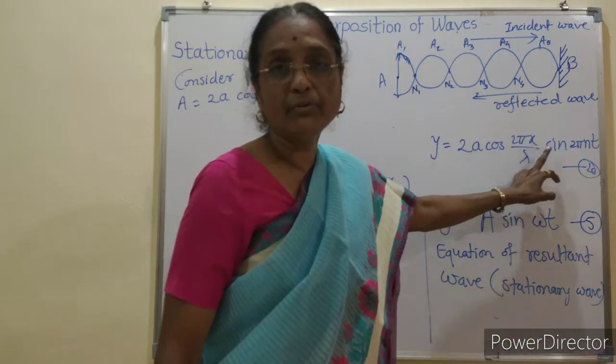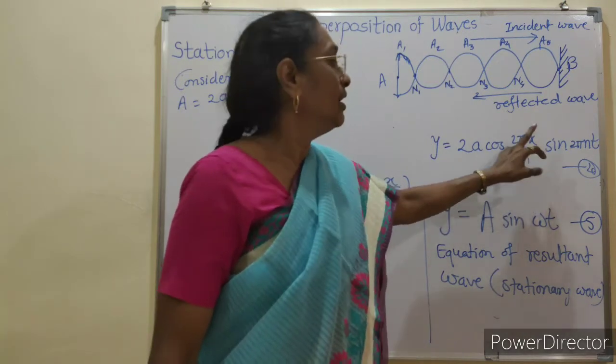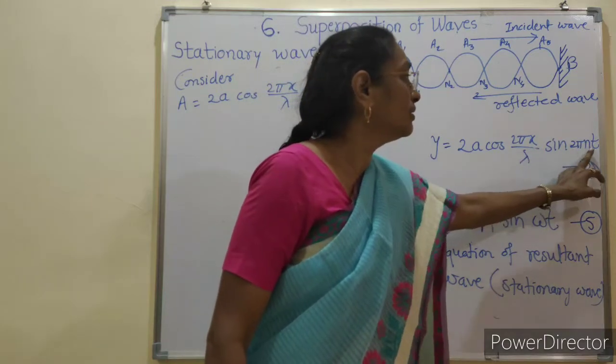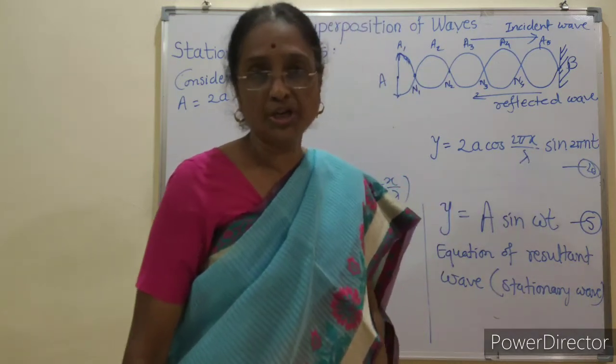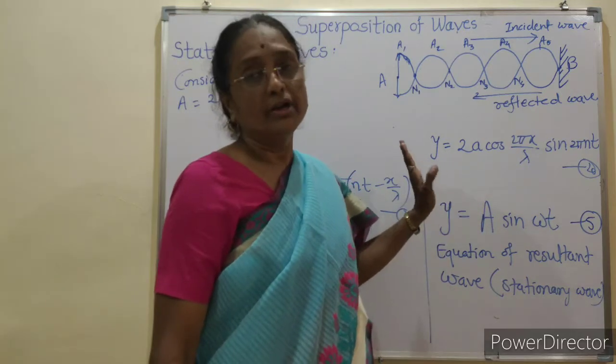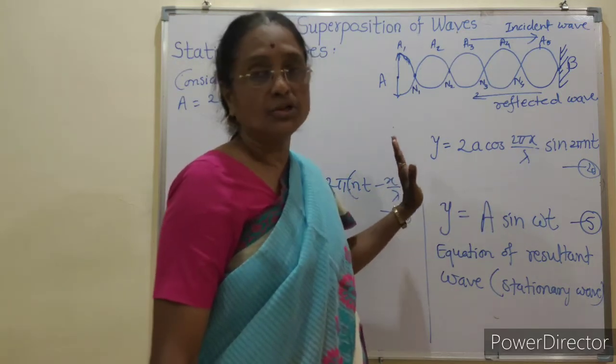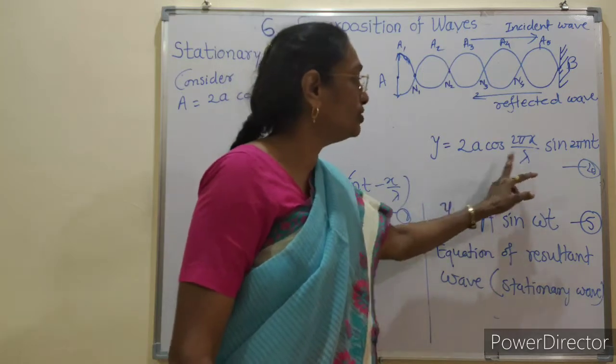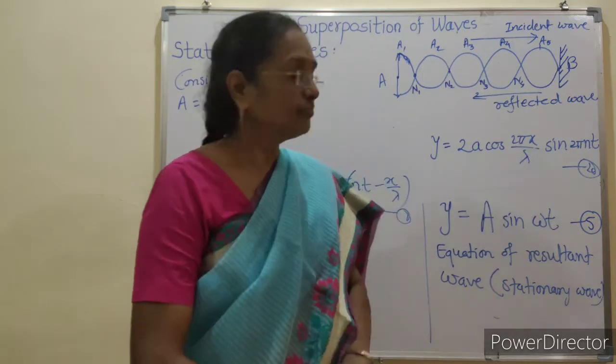Here it is varying with the distance x, and the sine term only shows t. Therefore, the wave is not traveling, it is a localized wave. From this equation 4 we conclude.